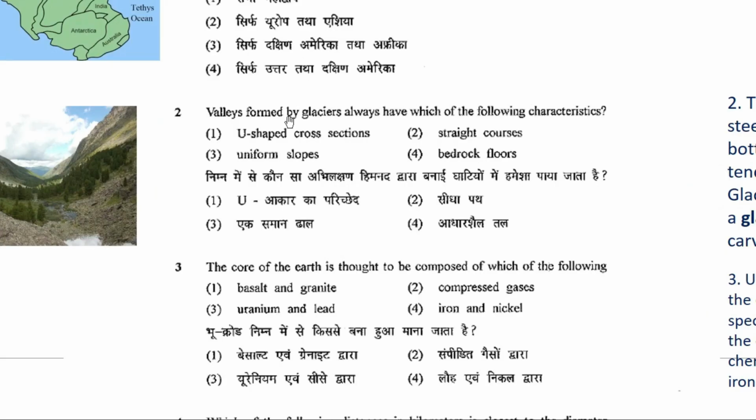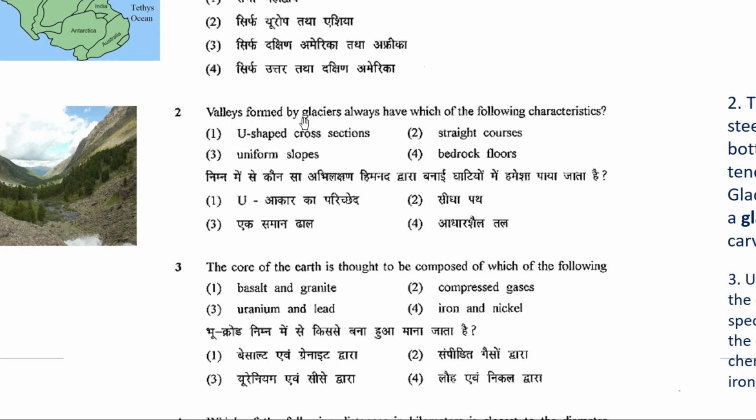Okay, now let's look at your second question. Valleys formed by glaciers always have which of the following characteristics? Two words we have to focus on here: at first glaciers, then valleys. These valleys are formed by rivers also and glaciers also.